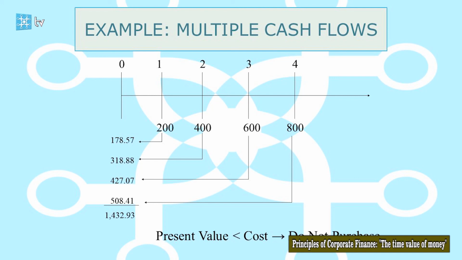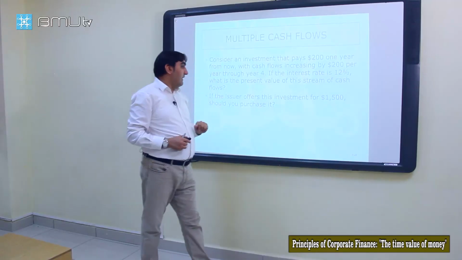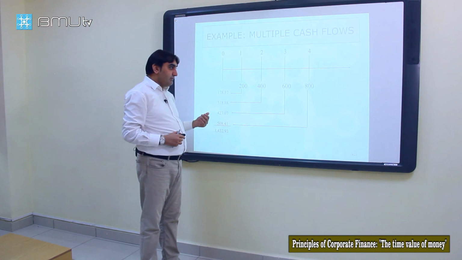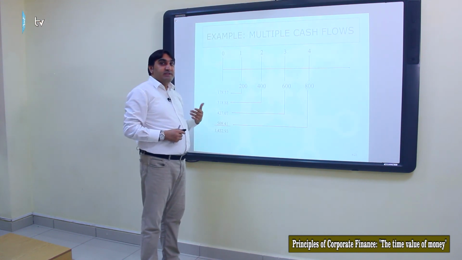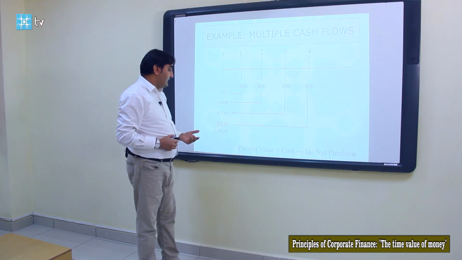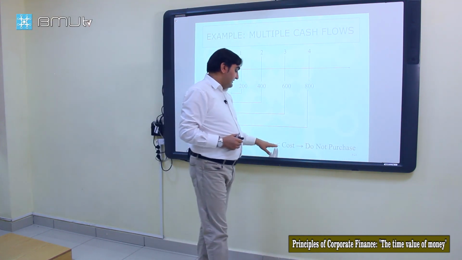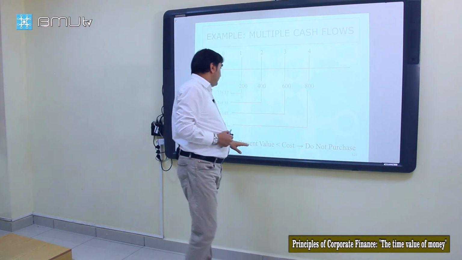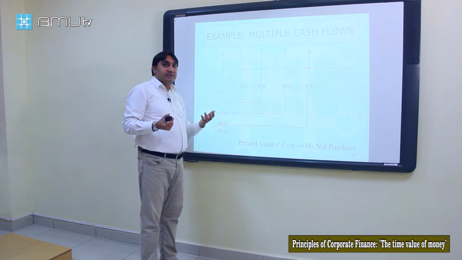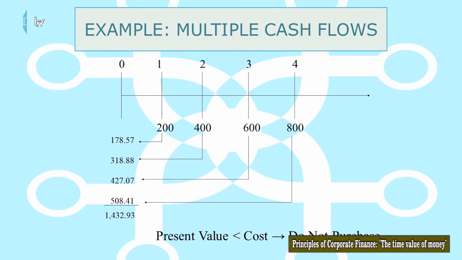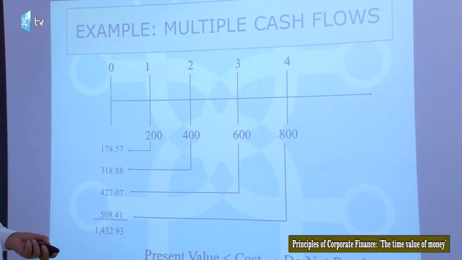In the second part of our problem, it says that if the issuer offers this investment for 1.5 thousand, should you purchase it? So the investor sells it for 1.5, should you purchase it? Present value is less than cost, so don't purchase. Present value is the real value. You can call it the intrinsic value of these cash flows, around 1.4 thousand, and its cost is 1.5 thousand. So we shouldn't purchase this investment.